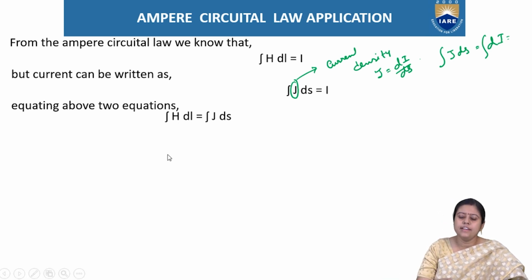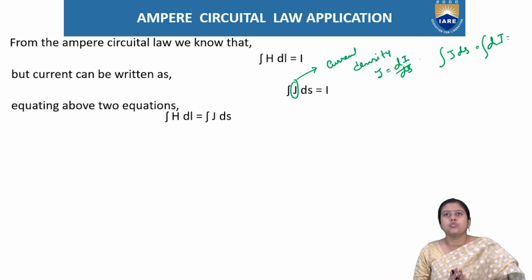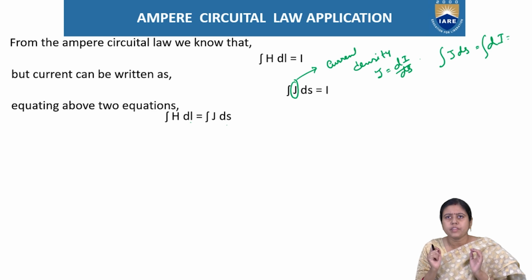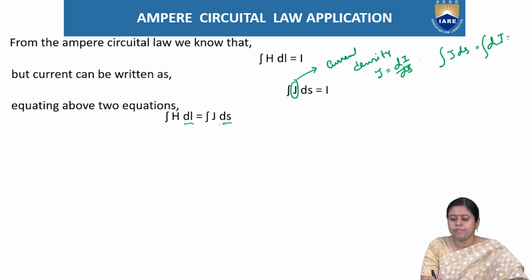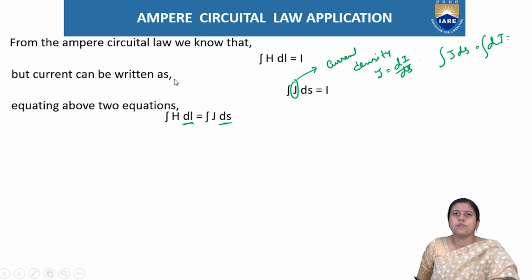Now this side is dl and this side is ds, so how can we make them equal? Because if we want to equate two equations, both integral variables should be in the same standard. So one is dl and one is ds.